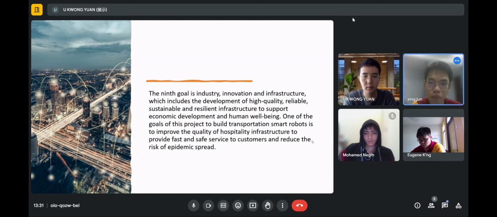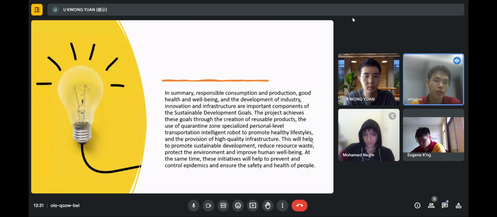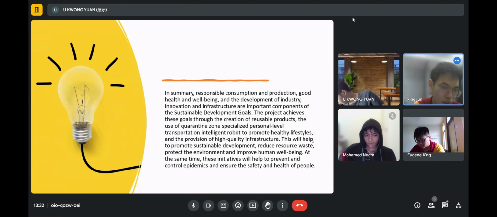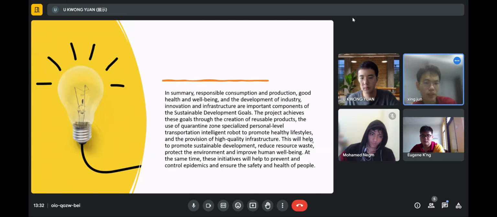In summary, responsible consumption and production, good health and well-being, and the development of industry, innovation, and infrastructure are important components of the Sustainable Development Goals. The project achieves this goal through the creation of reusable products, the use of quarantine zone specialized personal level transportation intelligent robots to promote a healthy lifestyle, and the provision of high-quality infrastructure. This will help to promote sustainable development, reduce resource waste, protect the environment, and improve human well-being. At the same time, this initiative will help to prevent and control epidemics and ensure the safety and health of people.